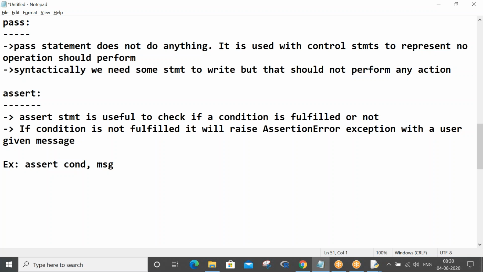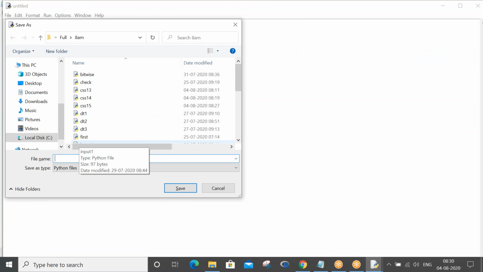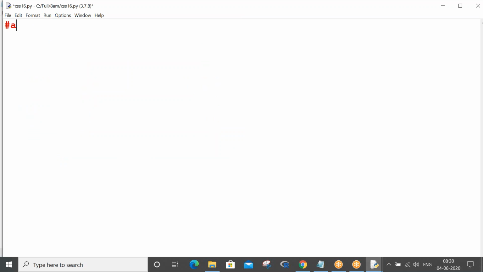I'll explain through an example. Control N, control S. Assert x.